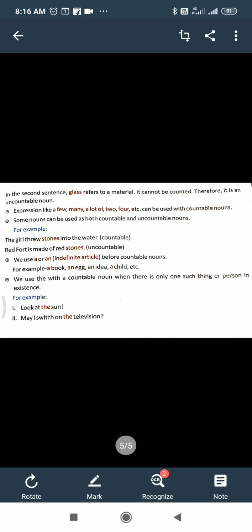Okay, so today what to do, you have to write in the fair copy the noun definition: common, proper, collective, material, abstract. I have already told you to write, again I am telling you. So definition, one or two examples write down and underline which one is proper noun, which one is common noun, which one is abstract. Okay, like this. And exercise you have to do.